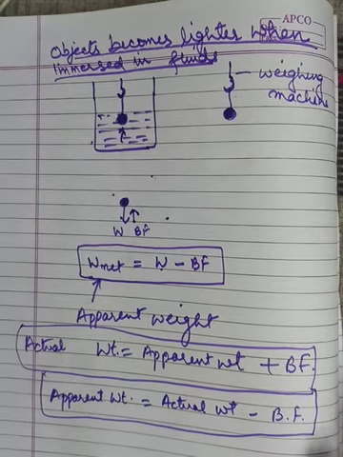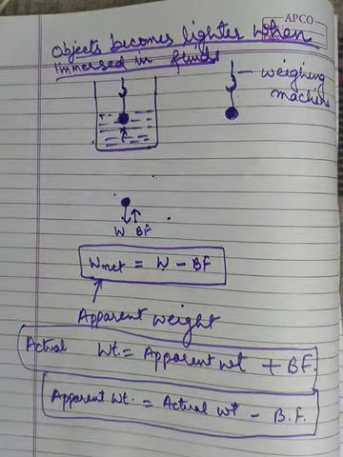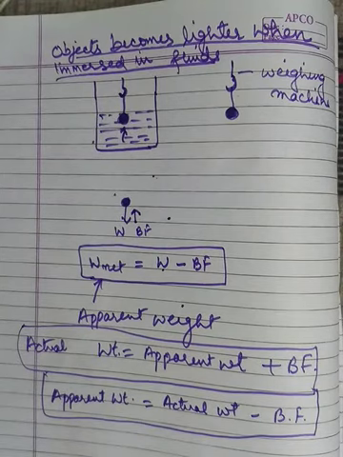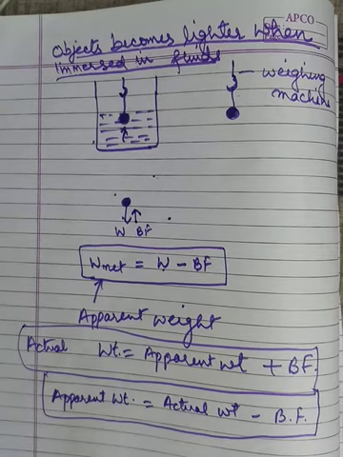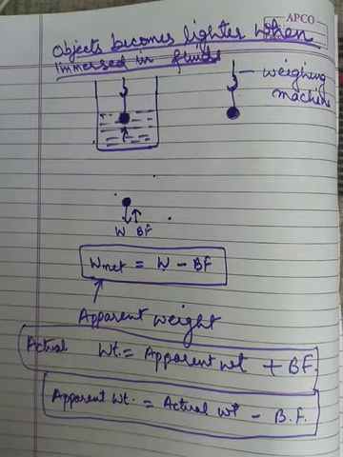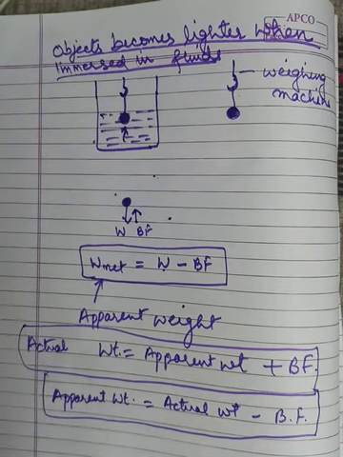There is one important question in your exercises: how can a ship made of iron float, while an iron nail sinks? That can also be explained on the basis of Archimedes principle and the concept of flotation and sinking that we have discussed in this video.